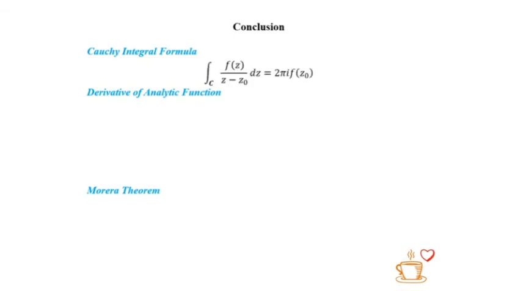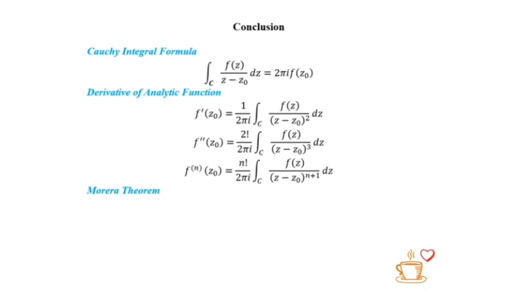So we come to our conclusion. In the Cauchy integral formula, derivative of analytic function and Morera theorem. The Cauchy integral formula: we have the integral of f(z) over (z minus z0) dz along C equal to 2πi f(z0). And the derivative of analytic function, we have f prime of z0 equal to 1 over 2πi times the integral of f(z) over (z minus z0) to the power 2 dz along C, and so on.